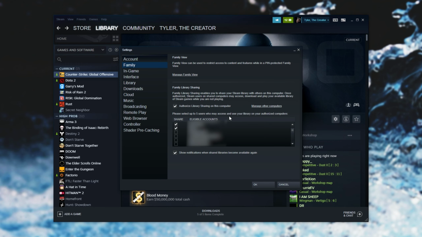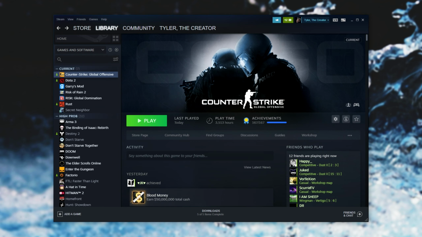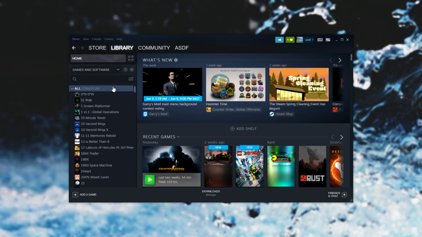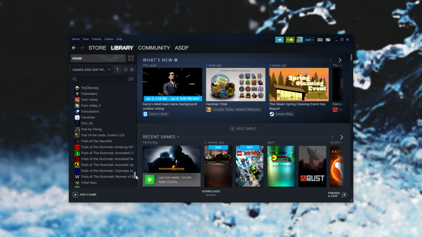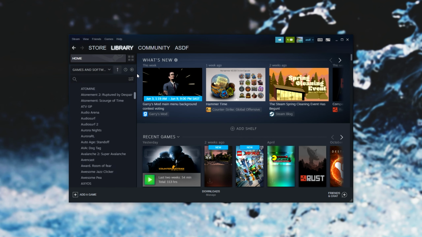So after we've authorized this account on this PC, all we need to do is simply log into that account. So from here, you can sign out of your account and let your friend or family member sign back in. Then once you're logged into the account that you just family shared to, you'll see all of the games from the other account listed on the list over here.